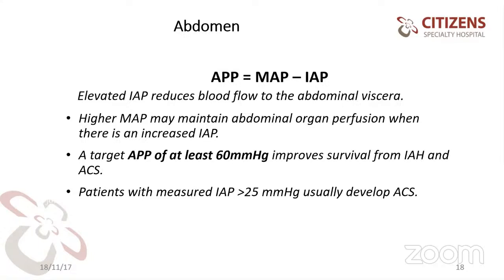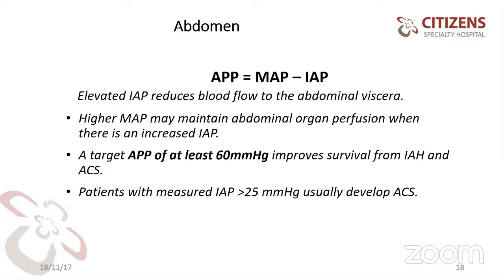Unless you measure the patient's intra-abdominal pressure, you cannot identify that the patient has intra-abdominal hypertension. By the time you identify abdominal distension and think of intra-abdominal pressure, the pressure is almost more than 20.